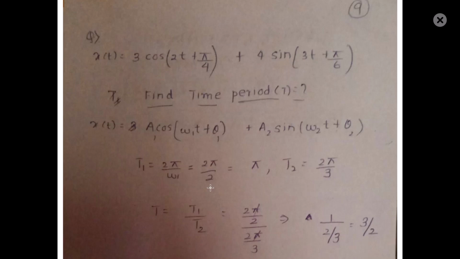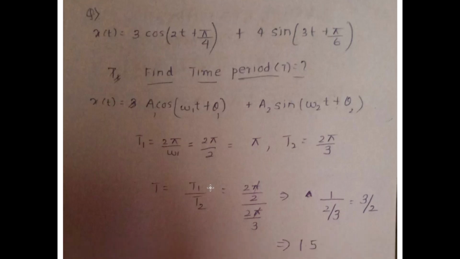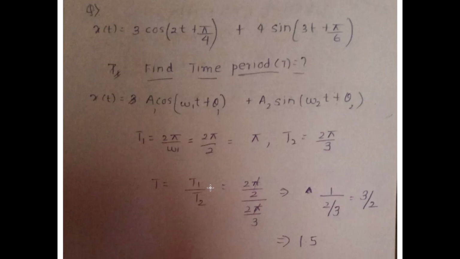So let us now deal with a problem on the time period of a particular signal. These questions are very popular. They will be asked in university exams and competitive exams, also in exams like GATE. So just make a note of it. It's a standard procedure. If you know this procedure, you can find out the answer. The question says x of t is equal to 3 cos(2t plus pi by 4) plus 4 sin(3t plus pi by 6). Find the time period of the signal.